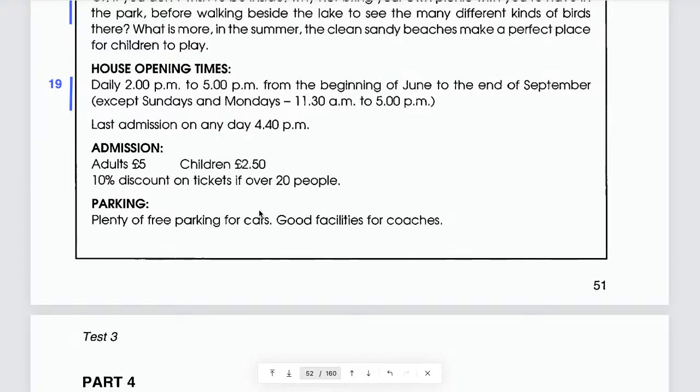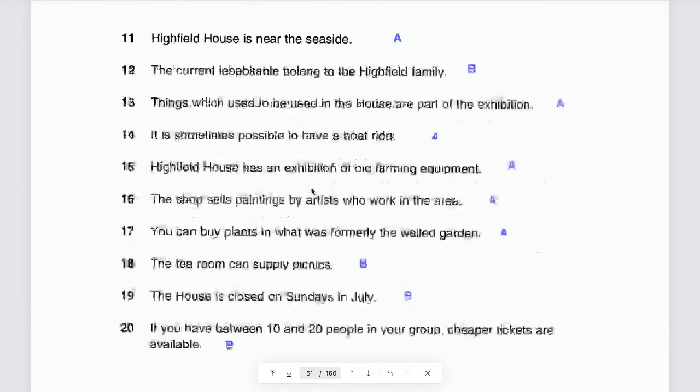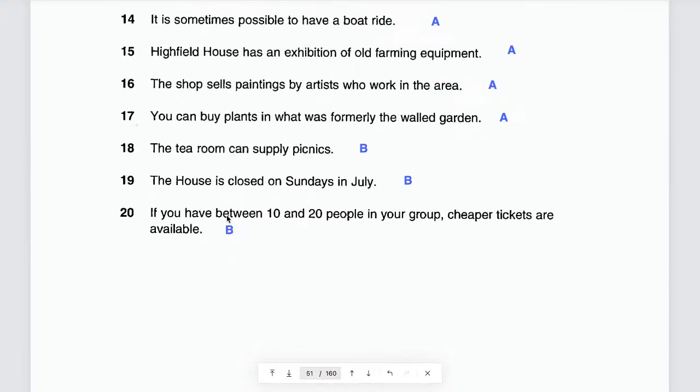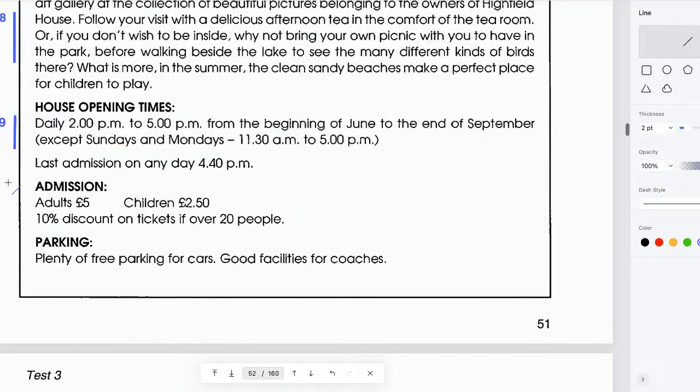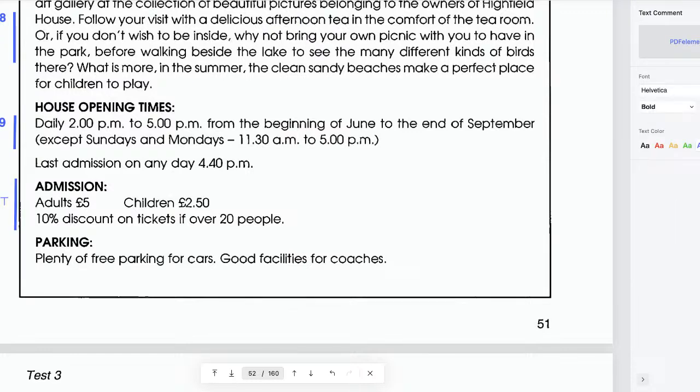But it's only applicable if over 20 people. But if your team has only between 10 and 20 people, it doesn't apply. Okay, so that's why it's wrong. So you can mark that one, and then you can write 20.